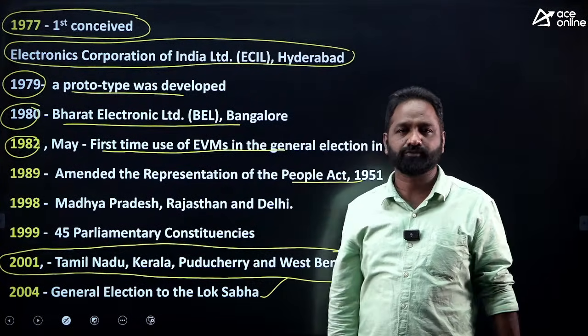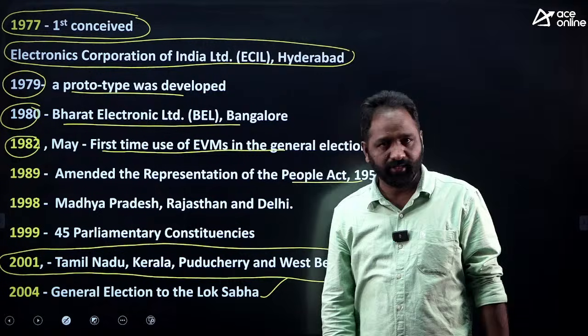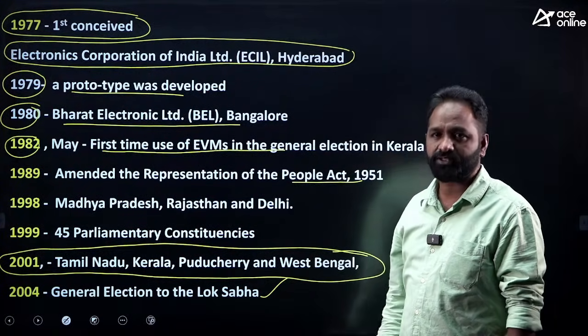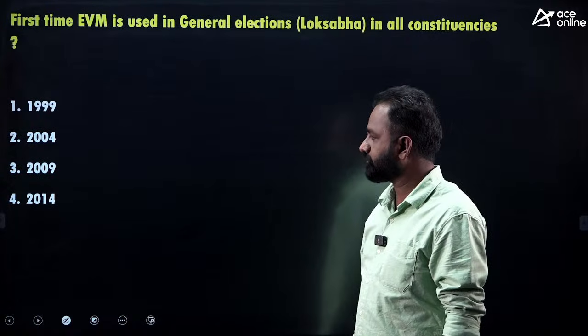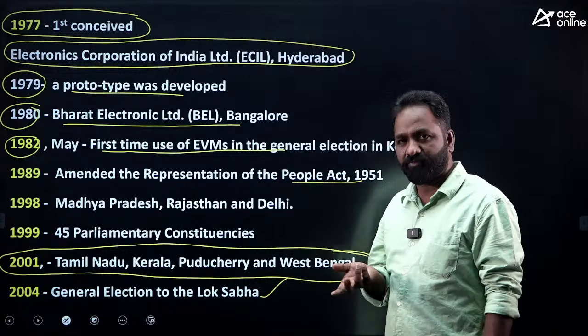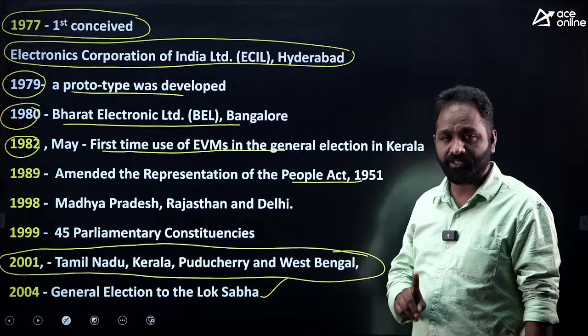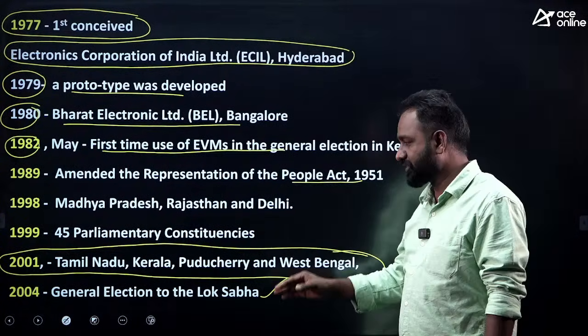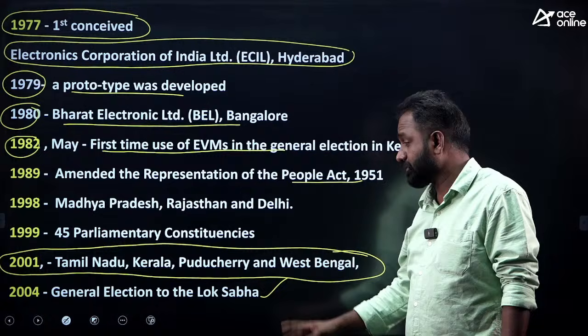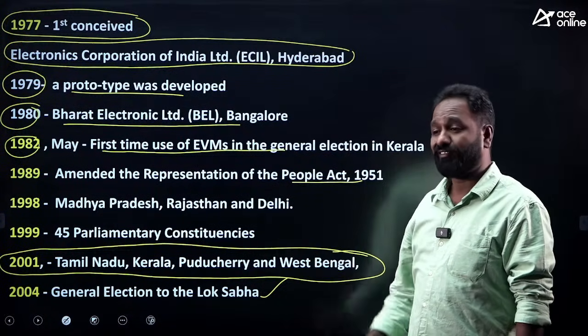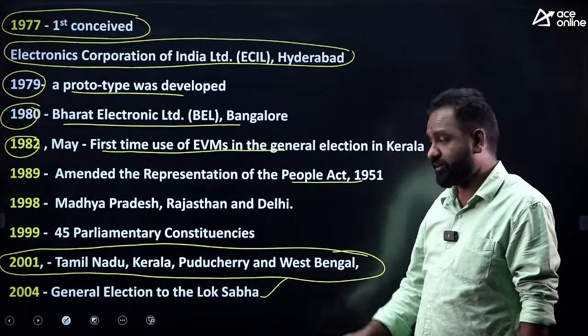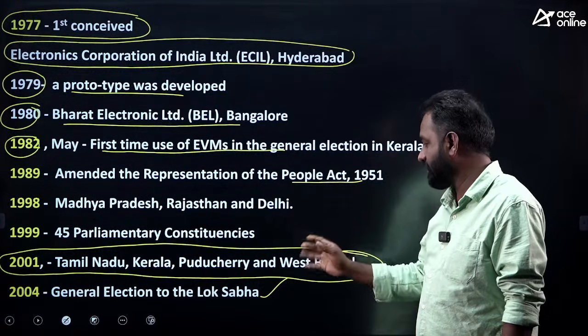The answer is 2004. You have to remember that EVMs were first experimented in Kerala, but the first general elections where all EVMs were used is 2004. In state assembly elections, EVMs were used in Tamil Nadu, Kerala, Pondicherry and West Bengal.